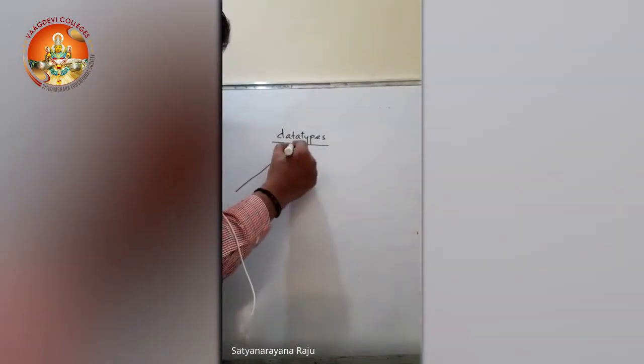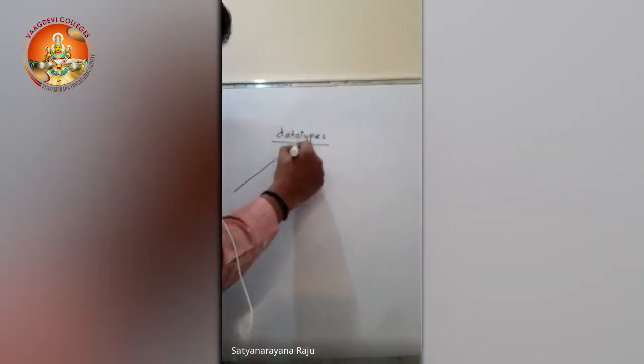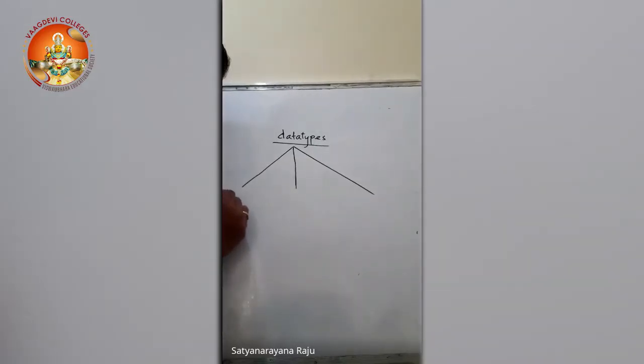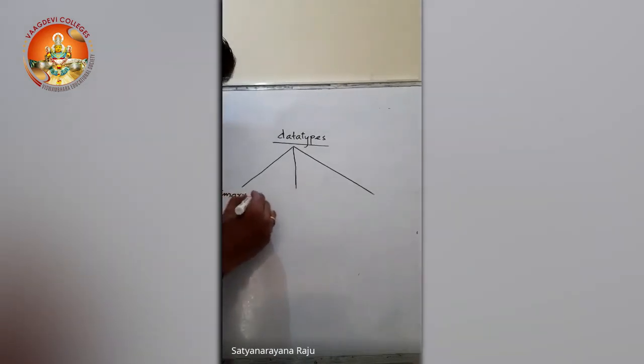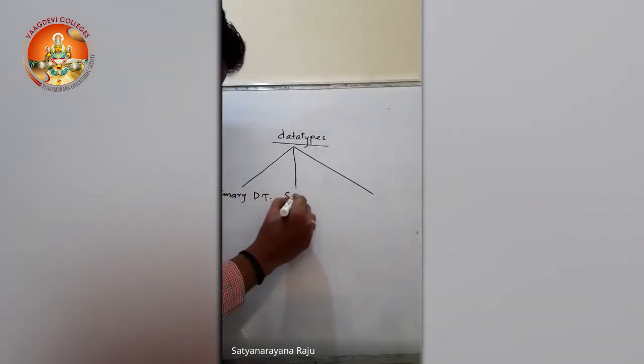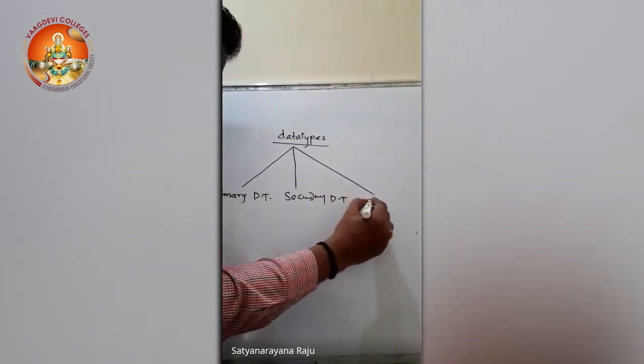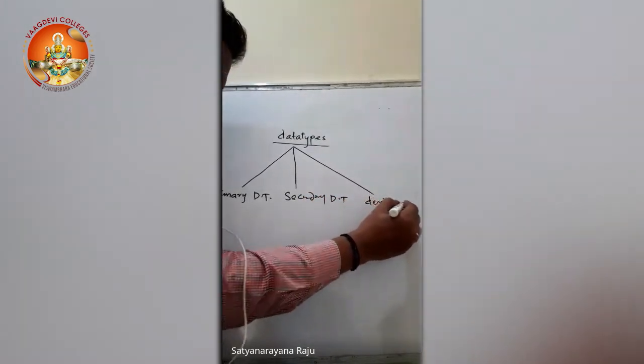So what are the data types? Is it visible? No, sir. Okay. First one is primary data types, secondary data types, and tertiary, or we can call them derived data types.